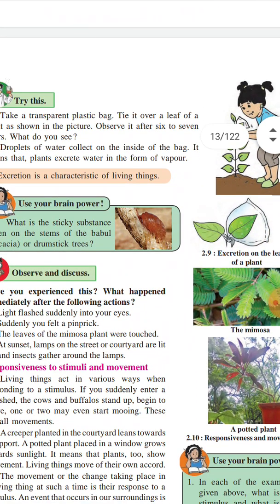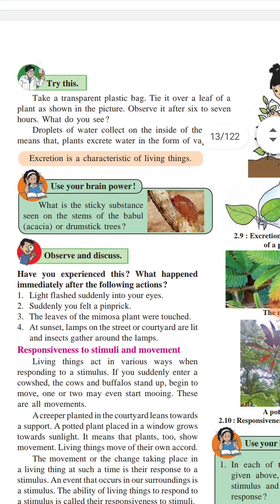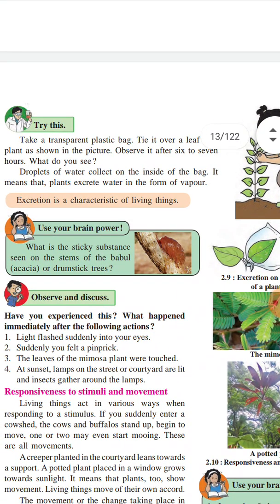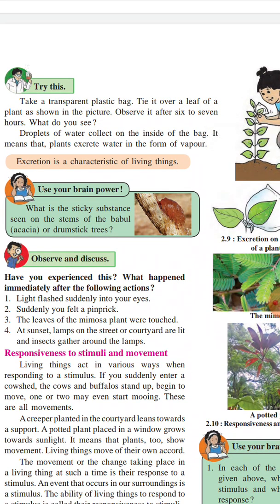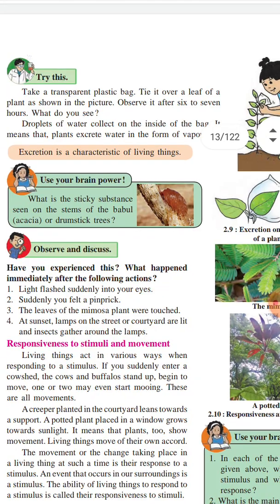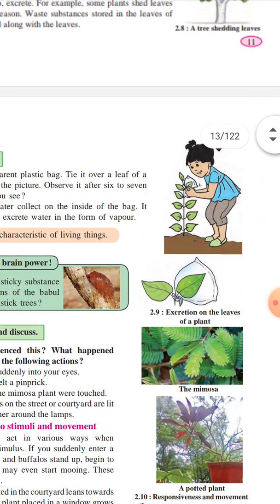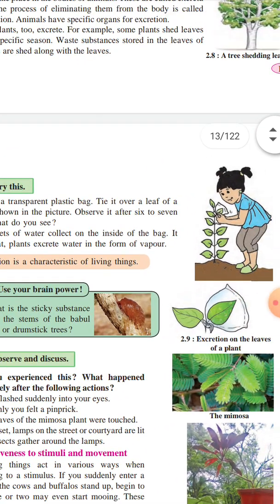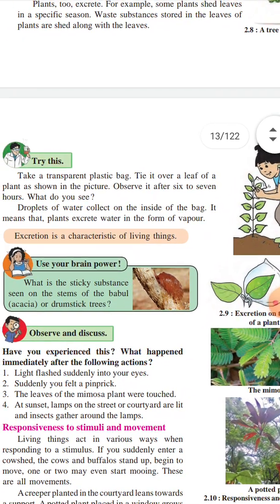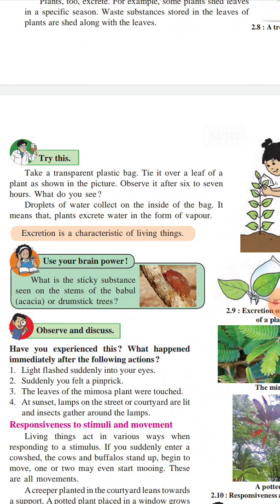See on the next page, page number 12, there is one activity given. Try this. Take a transparent plastic bag and tie it over a leaf of a plant as shown in the figure. Observe it after 6 to 7 hours. What do you see?